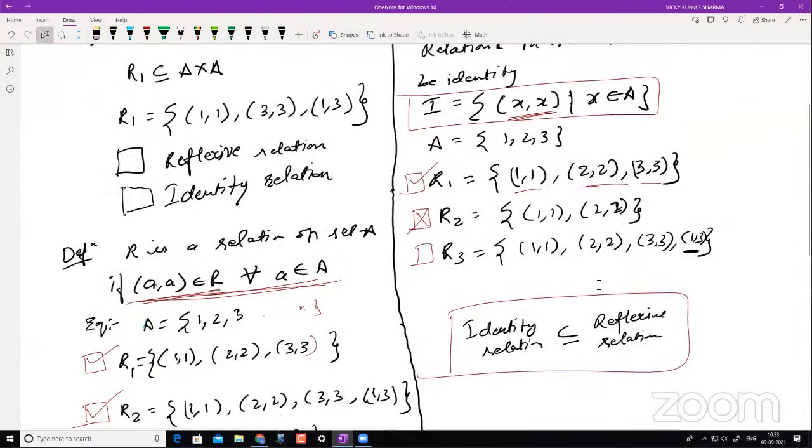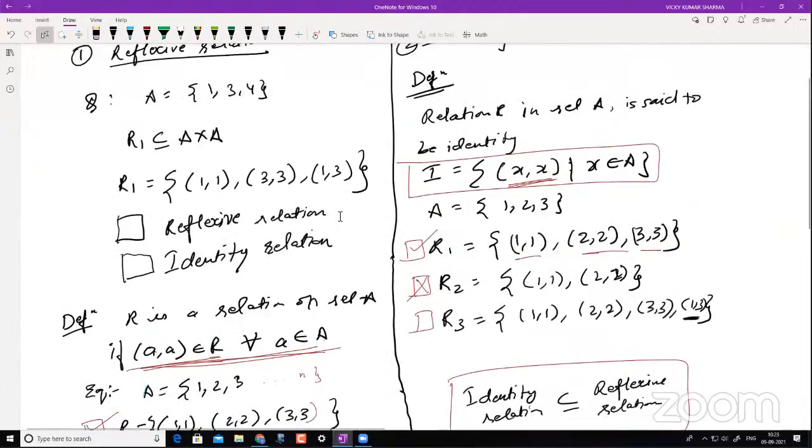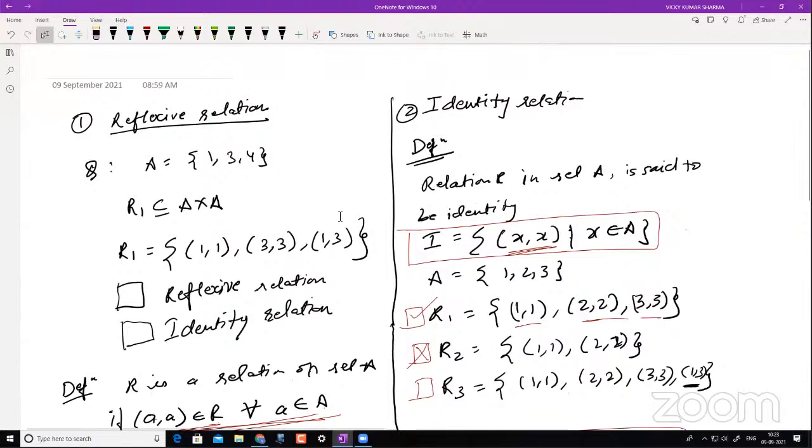Sir, I have one doubt. Could we say that reflexive relation is only possible when the two sets are proper subsets? Yeah, you can say that here.